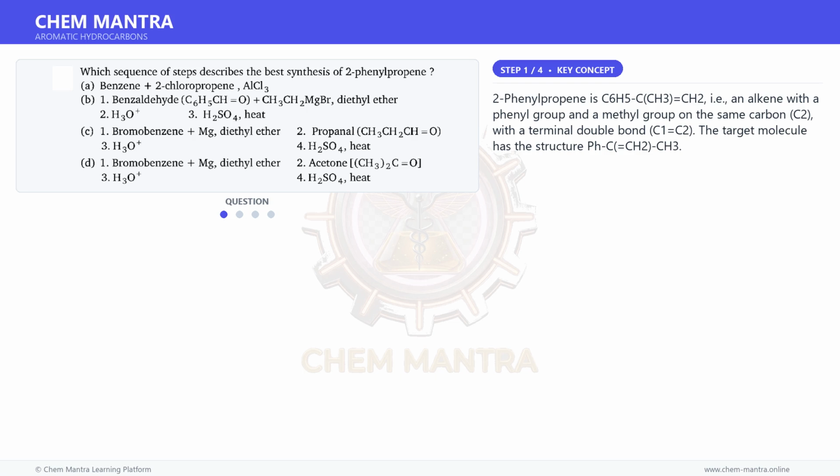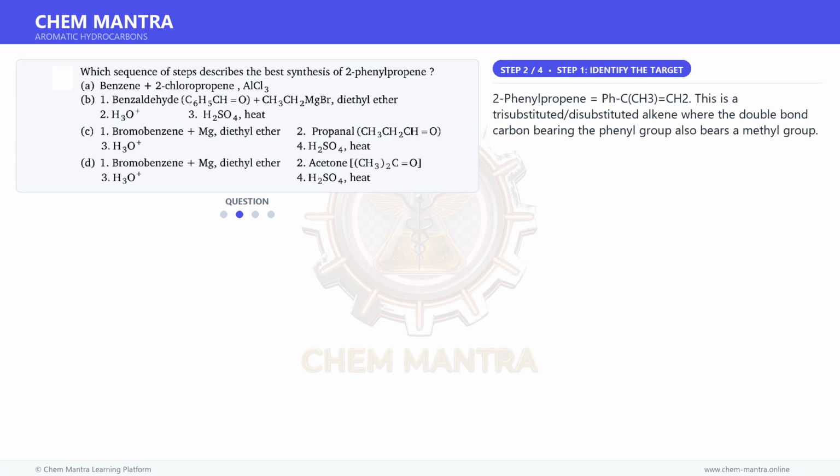2-phenylpropene is C6H5-C(CH3)=CH2, i.e., an alkene with a phenyl group and a methyl group on the same carbon, C2, with a terminal double bond, C1=C2. The target molecule has the structure PhC(CH3)=CH2.